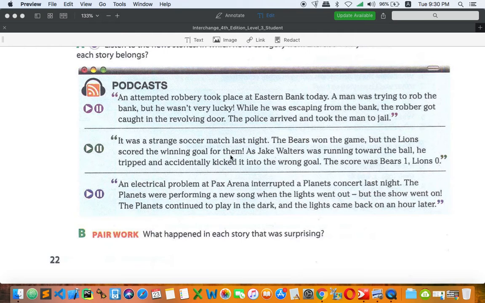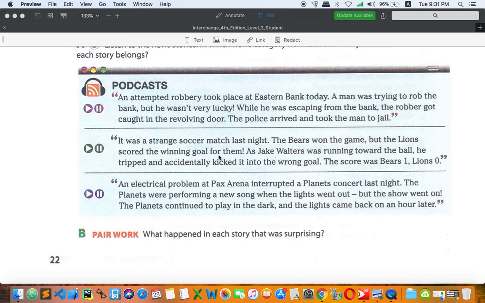That's an own goal, actually. As Jack Walters was running toward the ball, he tripped. Trip means you hit something with your foot accidentally. All right. So you didn't mean to hit or kick it, but you trip, it's incidentally or accidentally. Okay. So as you can see right here, they said he tripped and accidentally kicked it into the wrong goal. So the score was Bears 1, Lions 0. All right. So we can say that this is about sports.